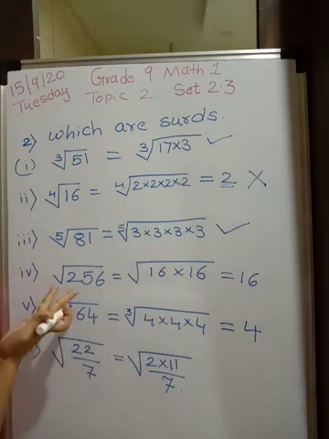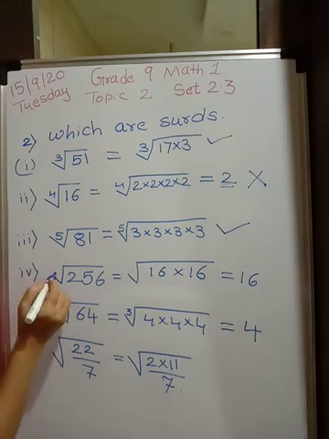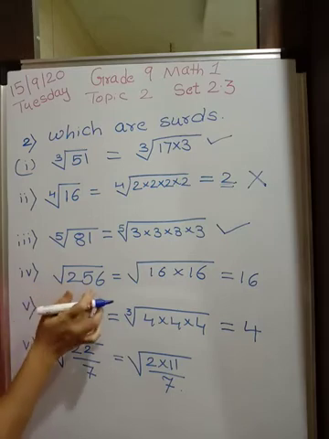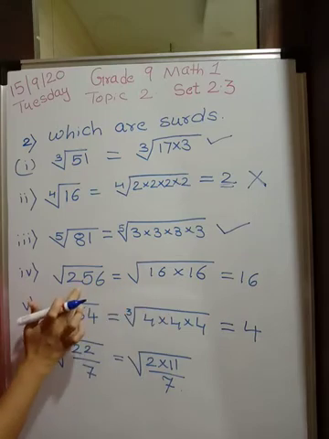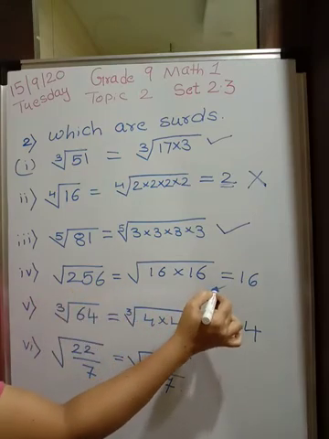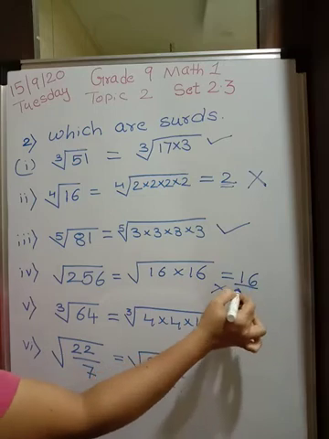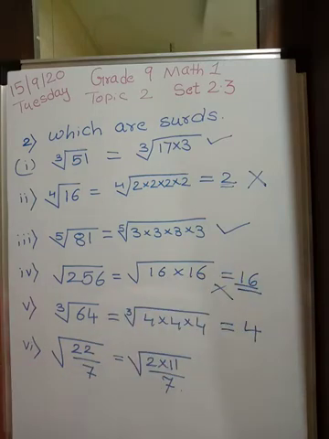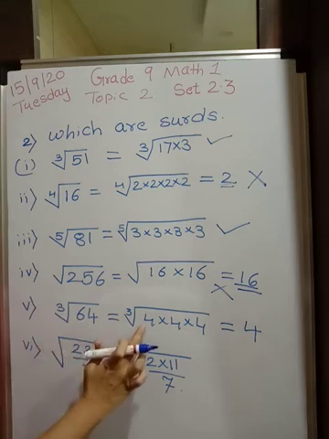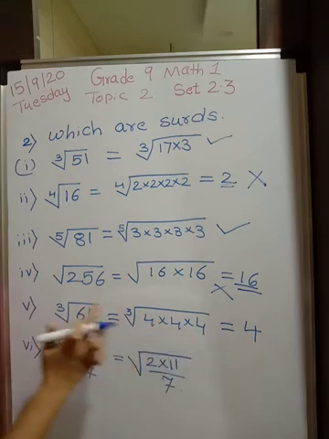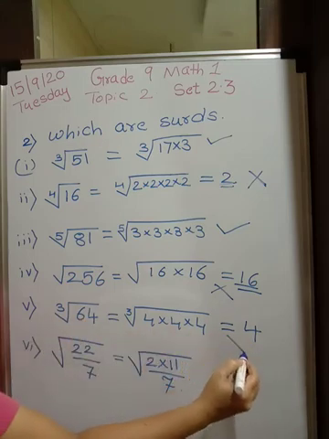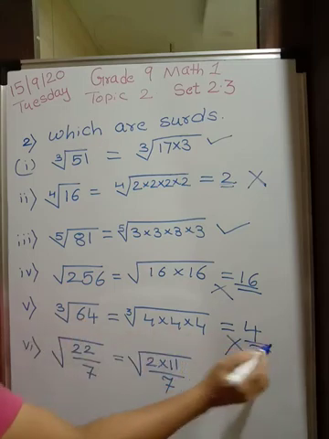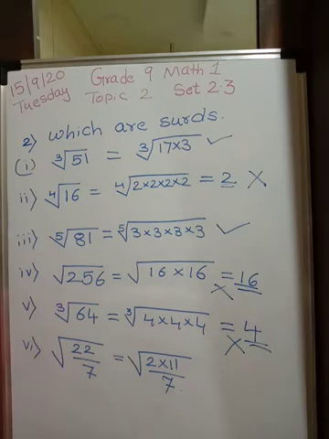Now 256, it goes without saying. Here nothing is there, which means it is a square root. Square root of 256 is 16. We know that, isn't it? Because 16 squared is 256. So this cannot be a surd because we have a perfect rational number over here. Third root of 64. 64 can be split up as 4 into 4 into 4, and therefore the third root of 64 is 4. Therefore this is also not a surd, because we are getting a rational number. I hope you are understanding. Okay.